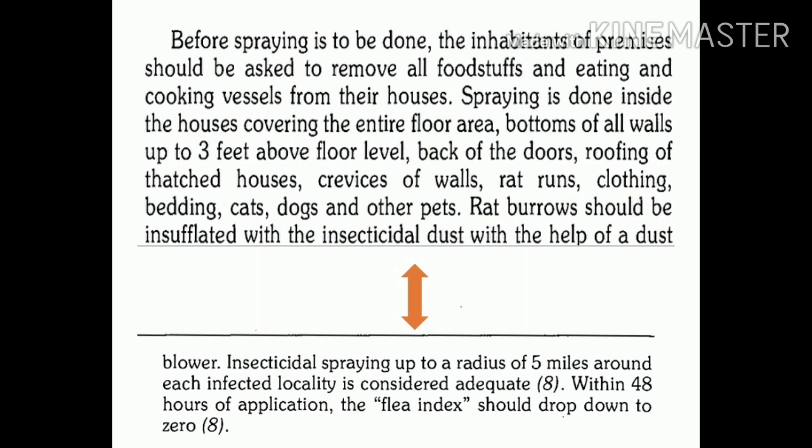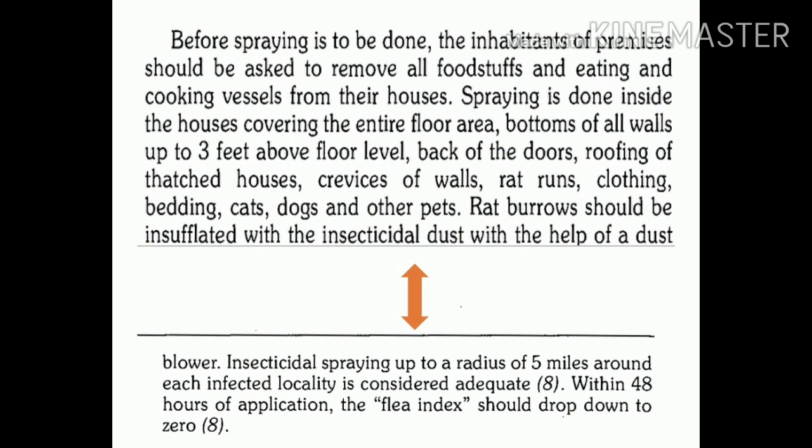This spraying activity should cover the entire flooring area, plus it should cover the bottom of the walls up to 3 feet height and even above that level. Simultaneously one should pay attention to roofs also, so spraying should be done at roofs.